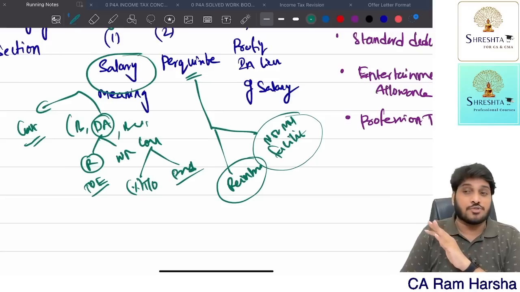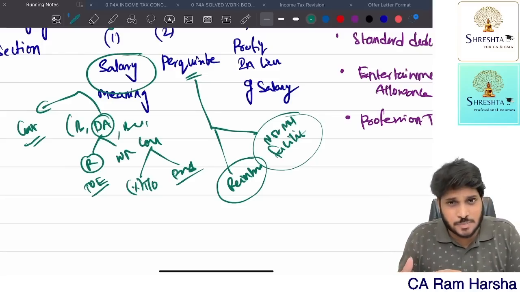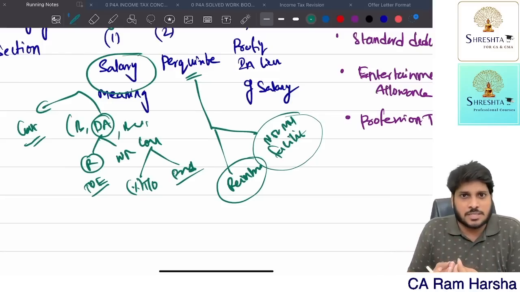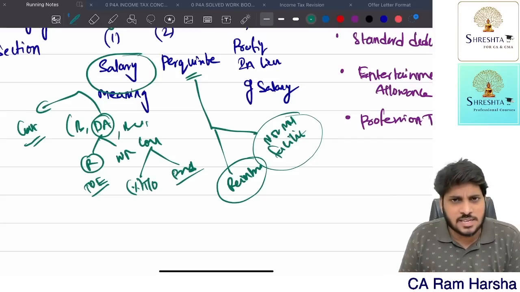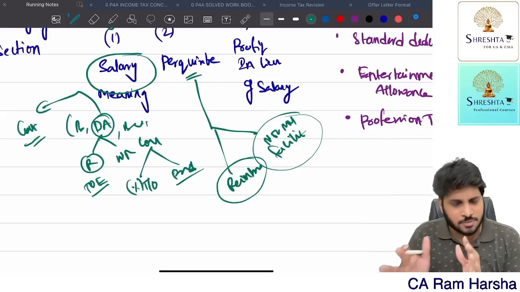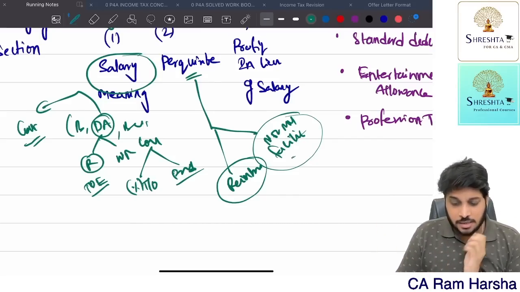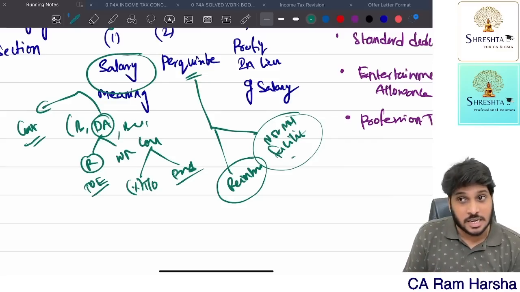Getting the point? Suppose the employee is incurring some medical expenditure and the company is reimbursing that. It's a perquisite, taxable in the hands of the employee. Of course, we have some exemptions, we'll discuss later. Getting it? And suppose we have given a car facility. It's a perquisite.